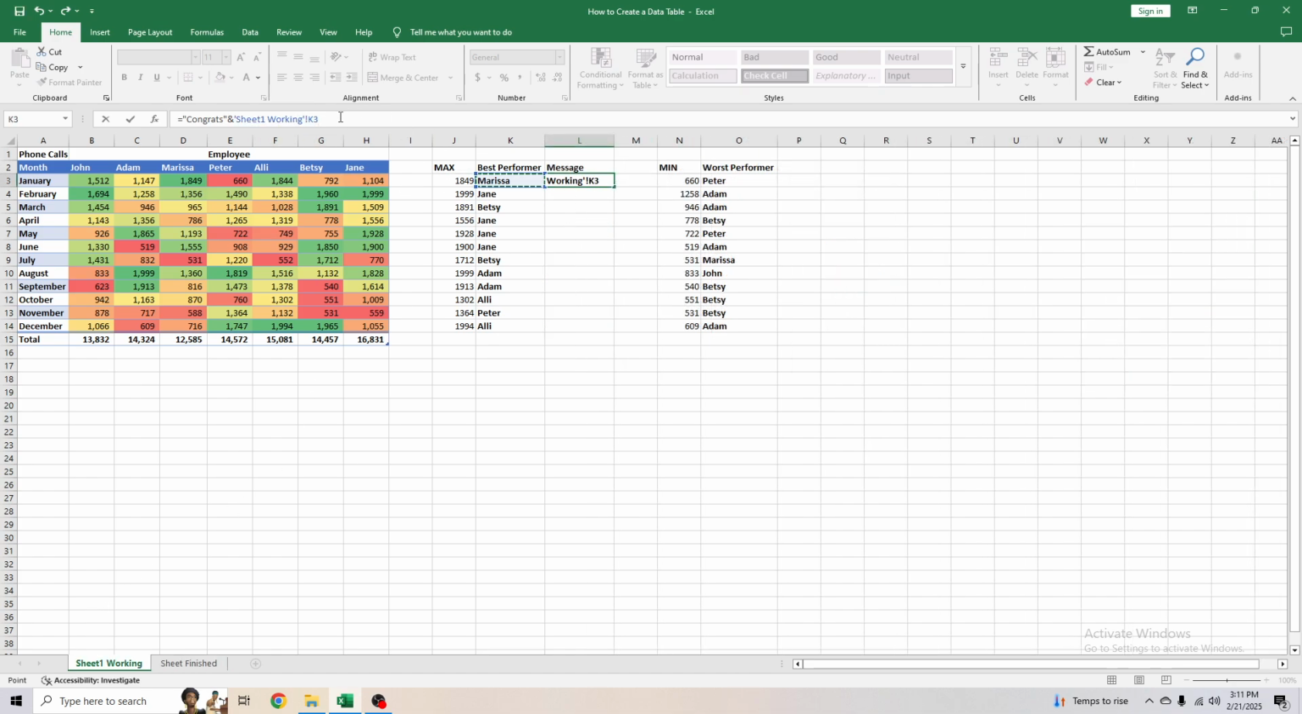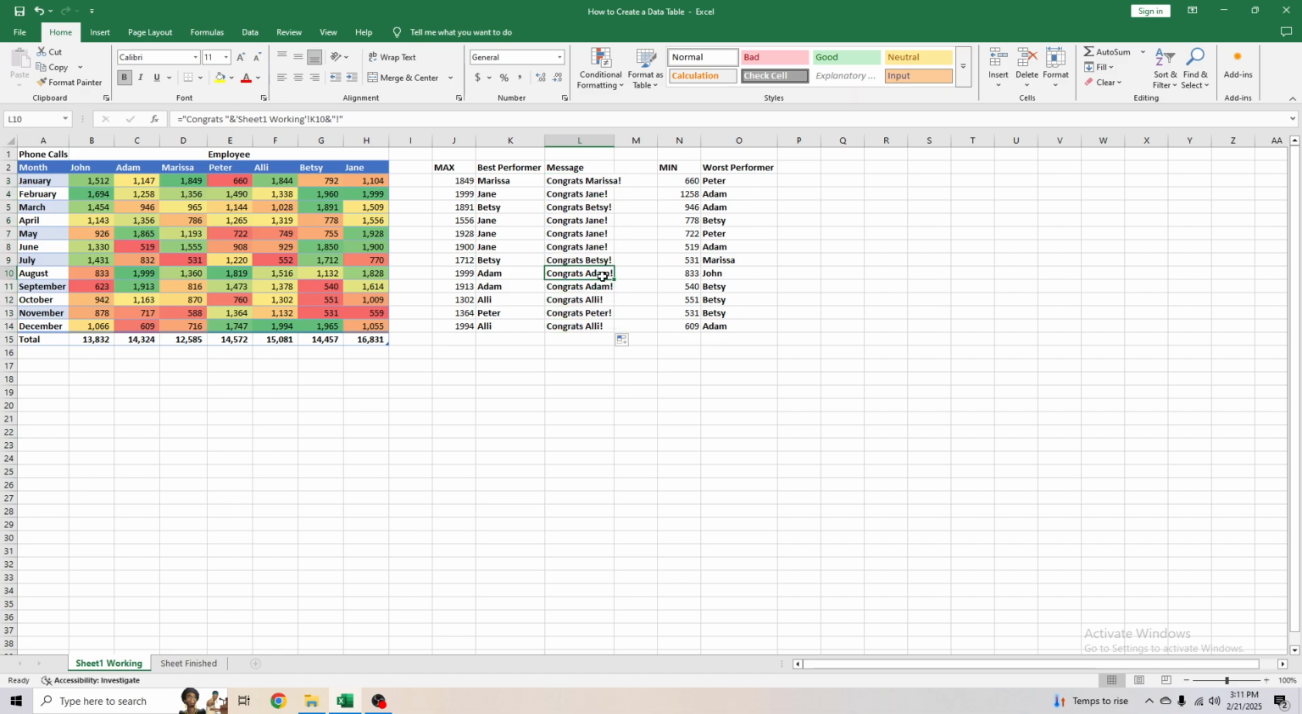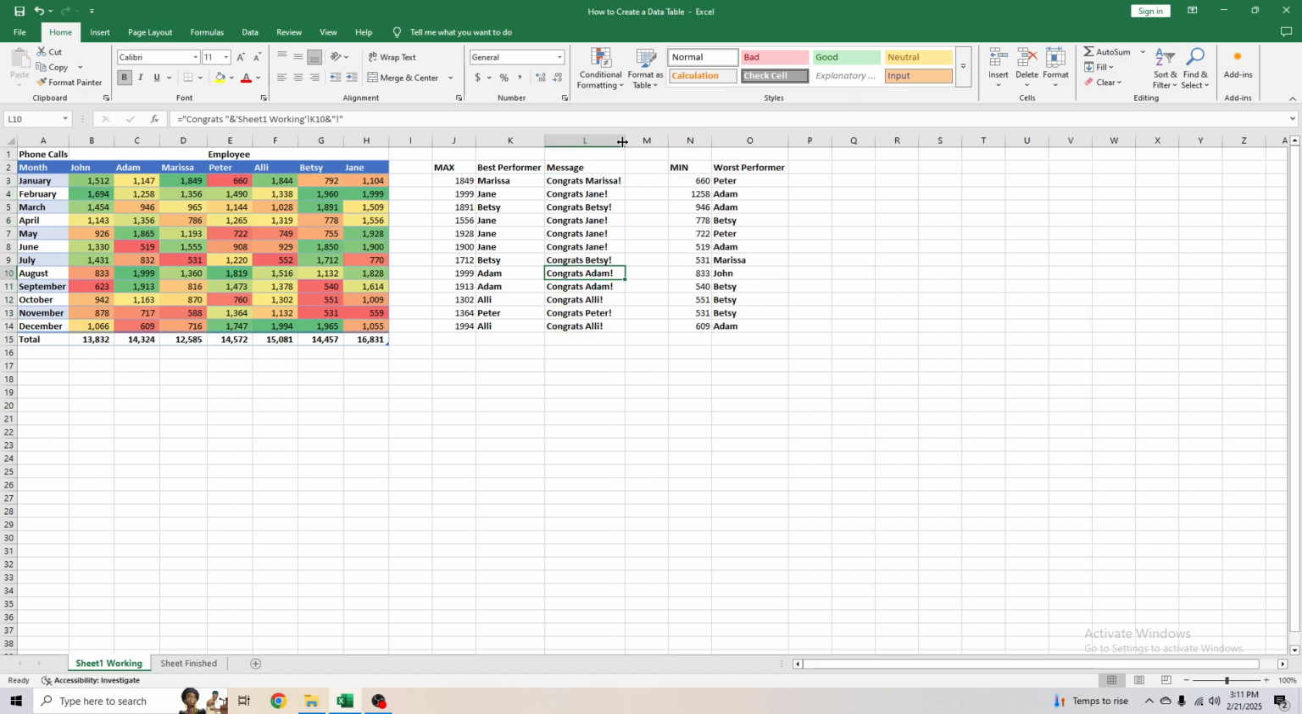Okay, working. Then we'll also do another and sign, apostrophe, the exclamation point together. And you can see here, since I didn't add that space right here, it's showing up as one word, but just add that space right there. It'll be congrats, Marissa. Then we can just drag that down using that little box. Double click the column to make it a little bit bigger.